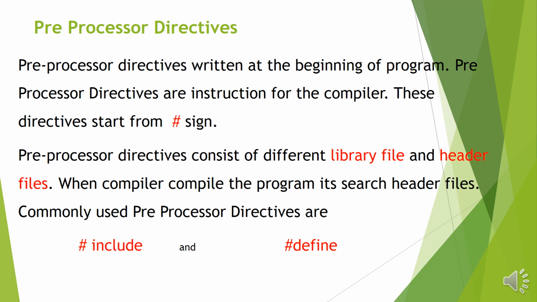A preprocessor directive consists of different library files and header files. When the compiler compiles the program, it has different types of header files which help in execution. Commonly used types of preprocessor directives are hash include and hash define.